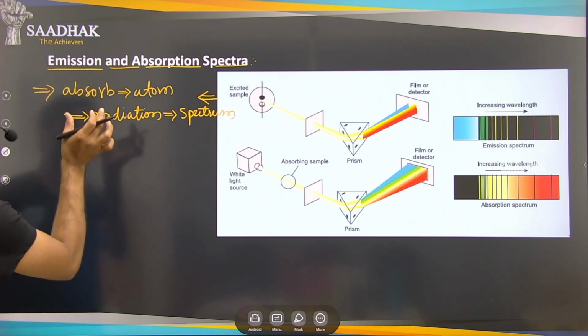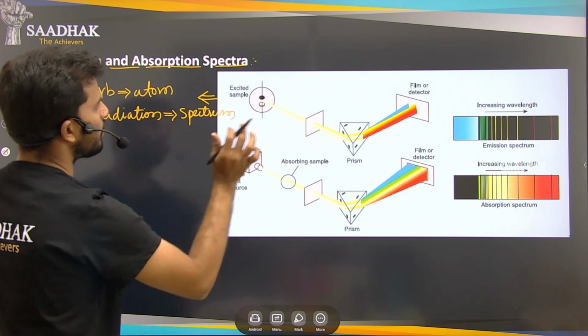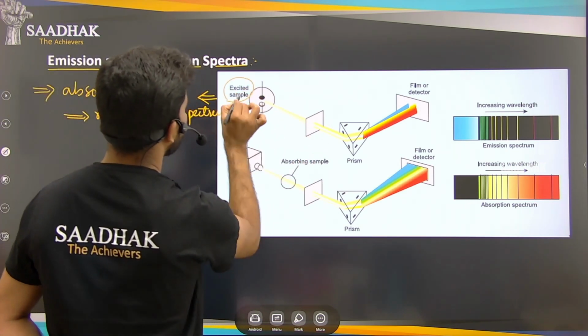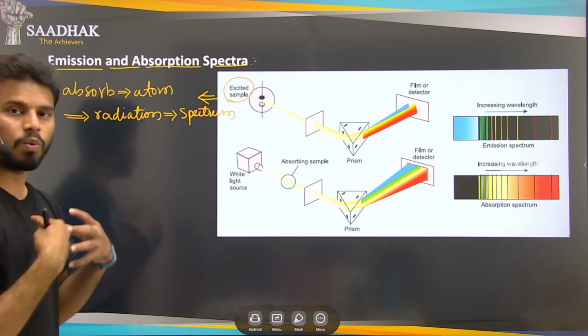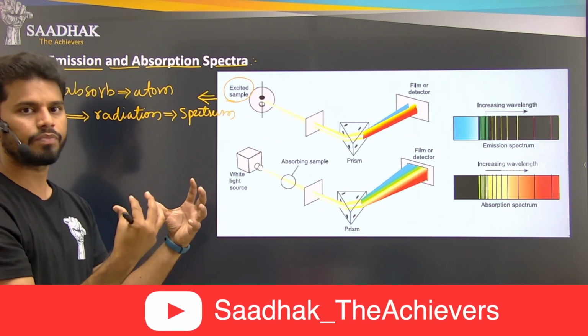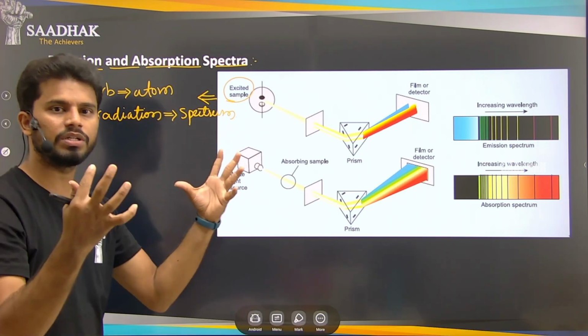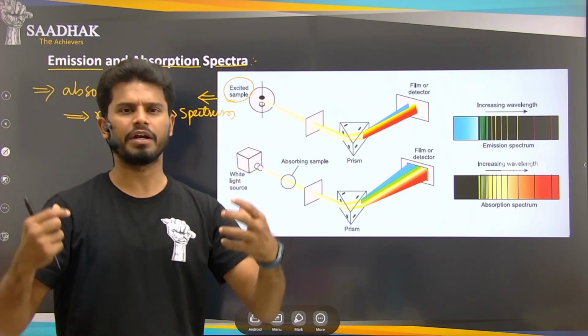Understand? So simply saying, if you have the excited sample, it has acquired some energy from the electromagnetic radiation. Now it is in the excited state. Now what happens? It will release energy. So if you are happy, if you are excited, what will you do?